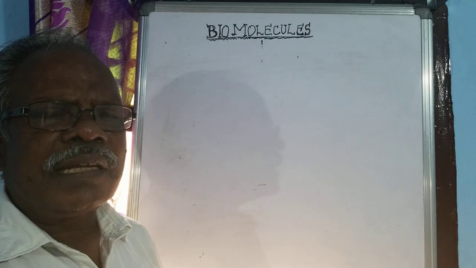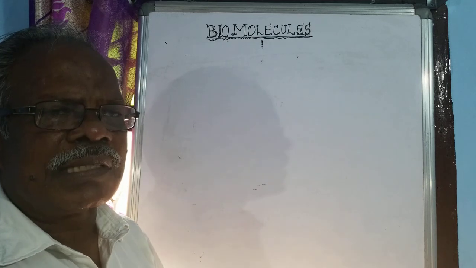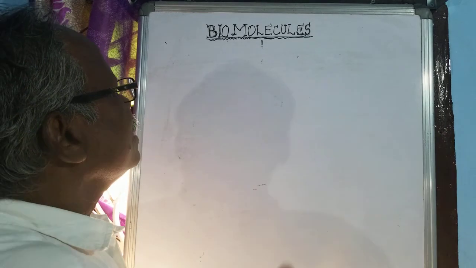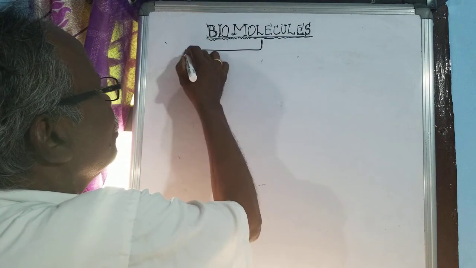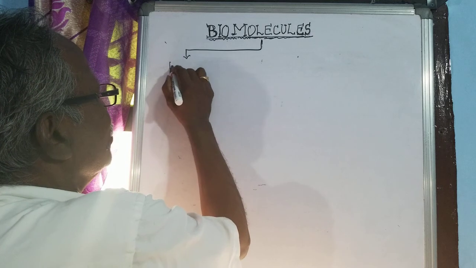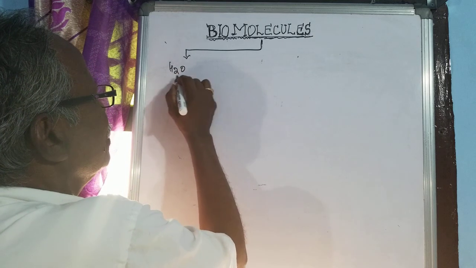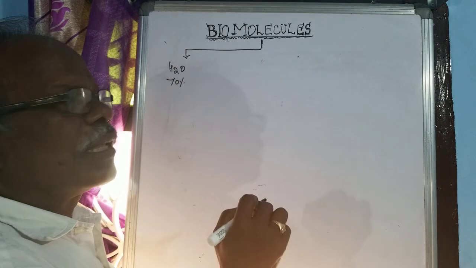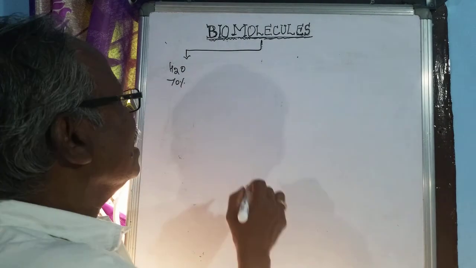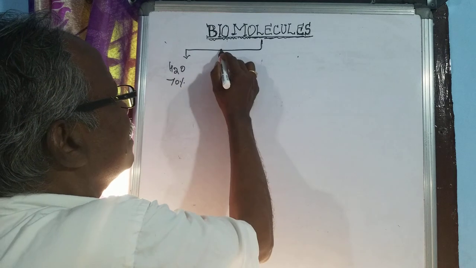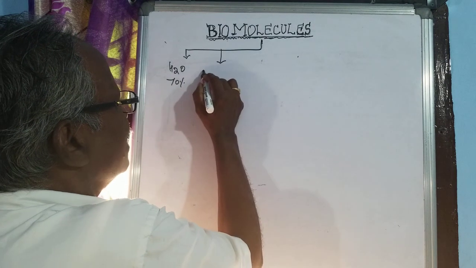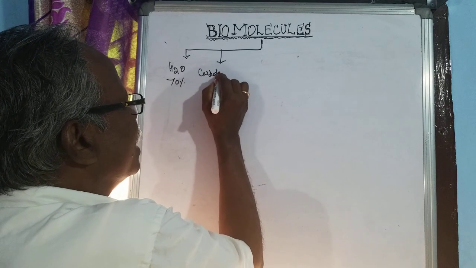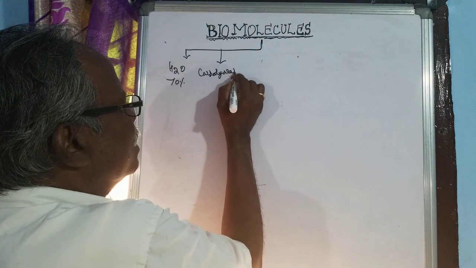Now we will see the components of the biomolecules. What are the components in the biomolecules? The major biomolecule is water, H2O, that is 70% of the biomolecules. And then the next thing is carbohydrate, otherwise called sugar.